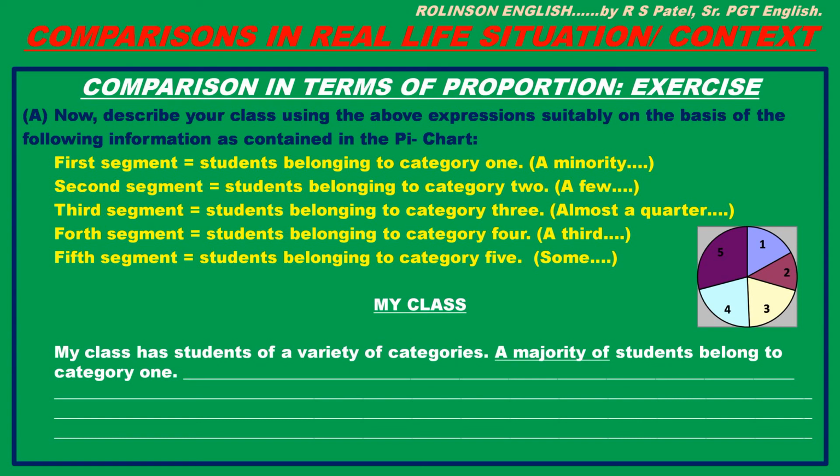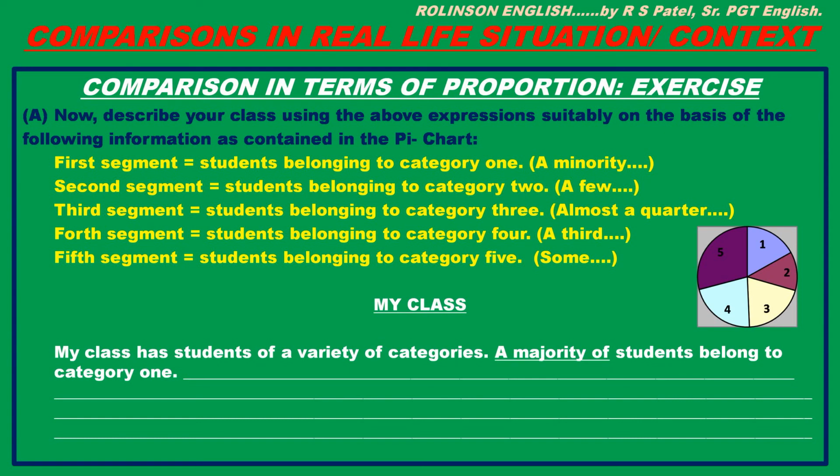Comparison in terms of proportion. Exercise A. Now describe your class using the above expressions suitably on the basis of the following information as contained in the pie chart. First segment represents students belonging to category 1. You can use a minority for this segment. Second segment, students belonging to category 2. You can use a few for this.